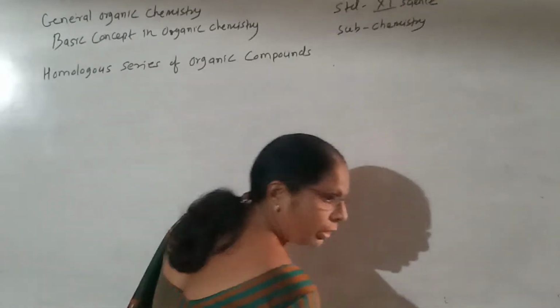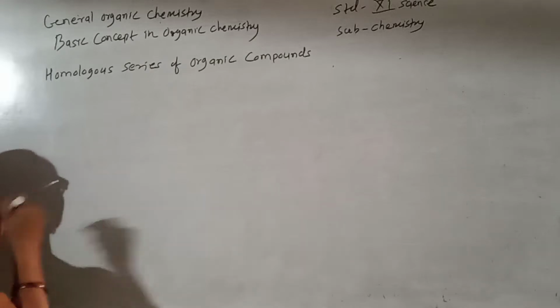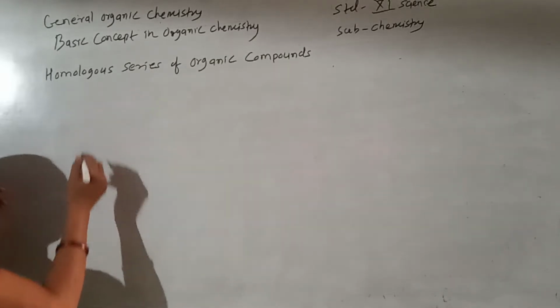So in the homologous series of organic compounds, first, what is a homologous series?